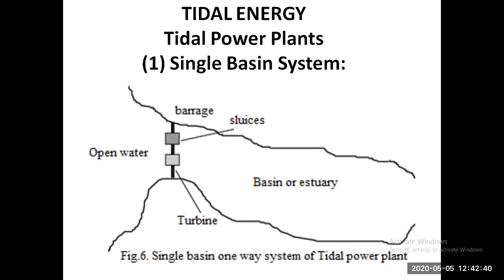The ocean water is collected there. What happens when a high tide occurs? Due to the high tide, there is a high potential head of water, and due to that high potential head, the water flows from the seashore to the coastal region, where we dig out some basins or pits.